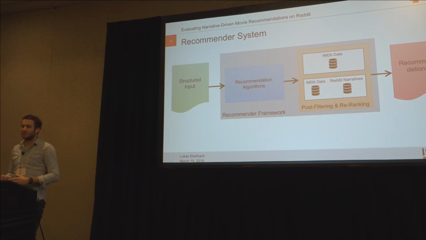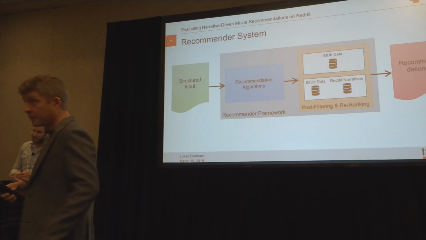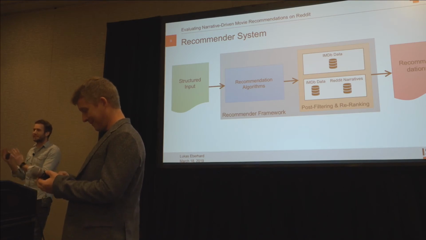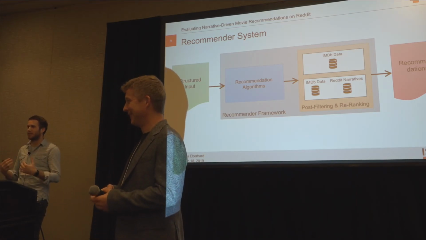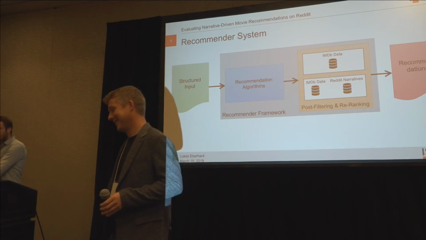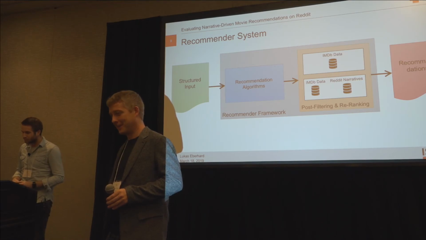Okay, so we think that the Reddit community is somehow different from normal people. Because if it wasn't the case, they would just go to IMDb, check out the recommendations, and take them. They wouldn't go to Reddit and ask for their specific requests, but they do.